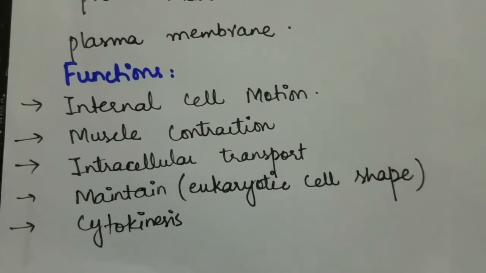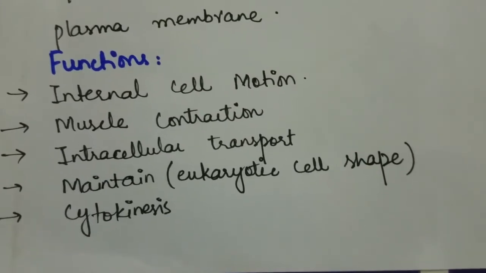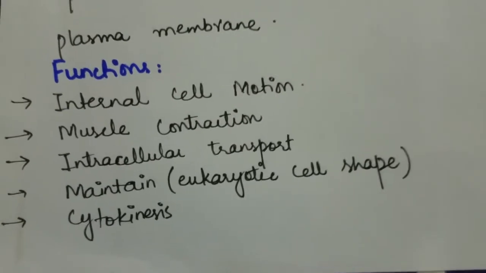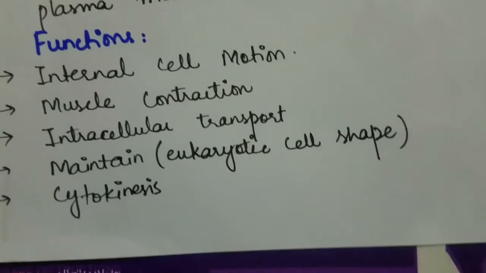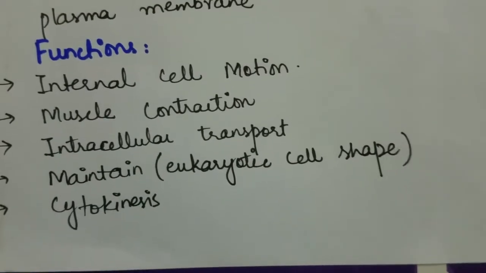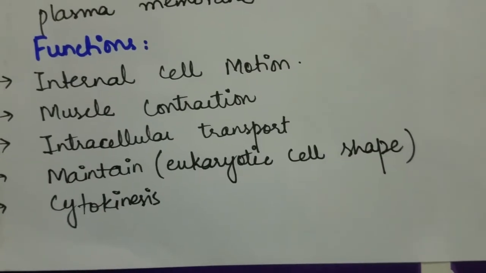Microfilaments are involved in internal cell motion, which is also called cyclosis, muscle contraction, intracellular transport, maintenance of the eukaryotic cell shape, and cytokinesis, which is the division of the cell.